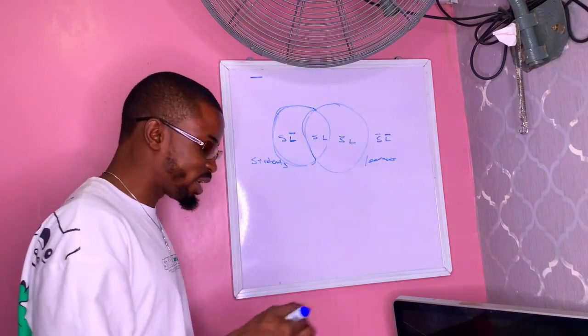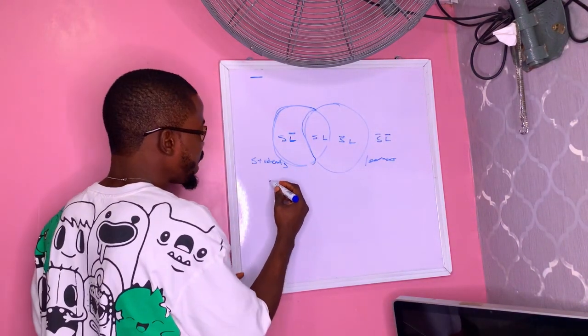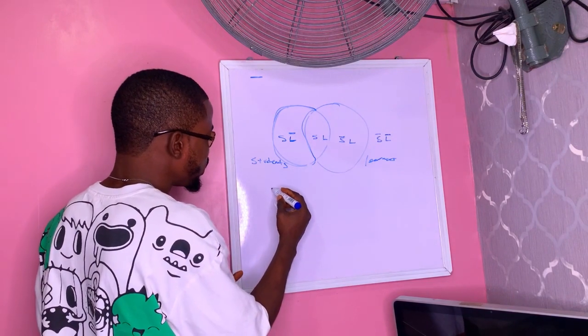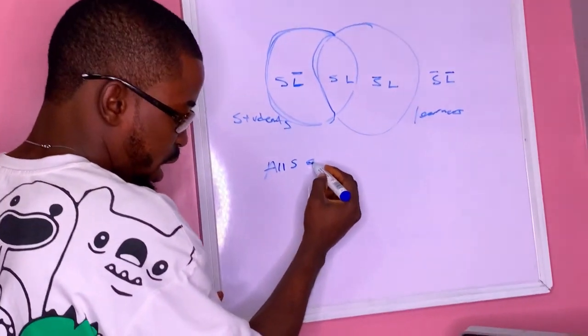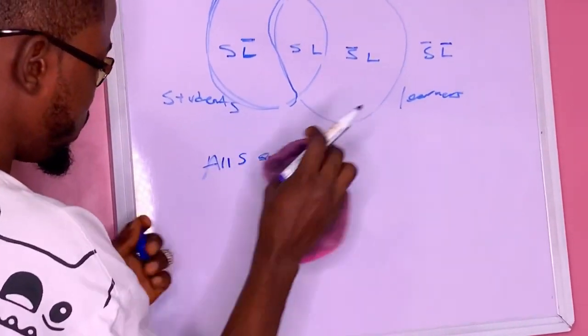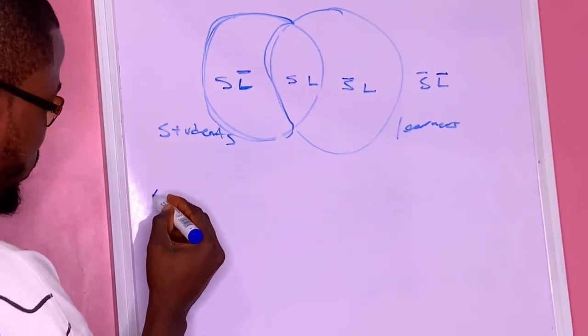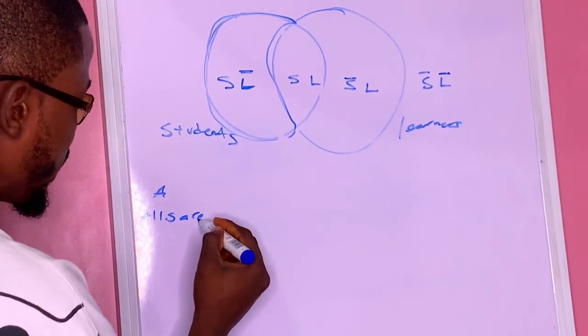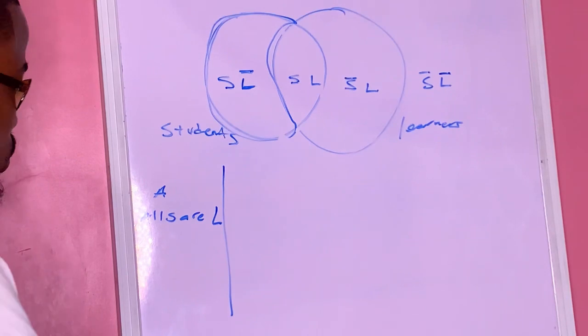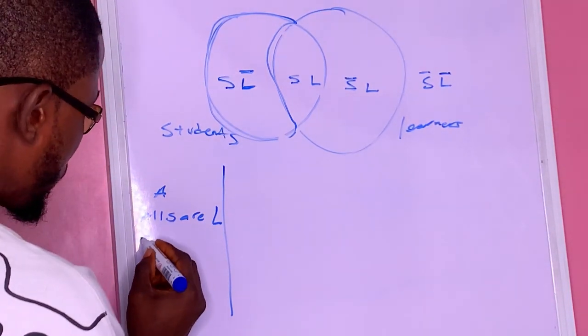So let's quickly symbolize this now, then we move on to diagram their relationship. So let's say all students are learners. A proposition: all students are learners. So the symbol is going to be all students are learners.